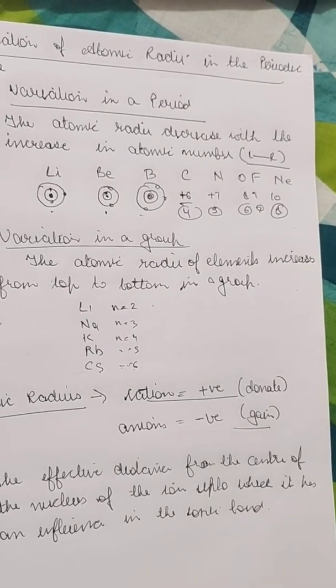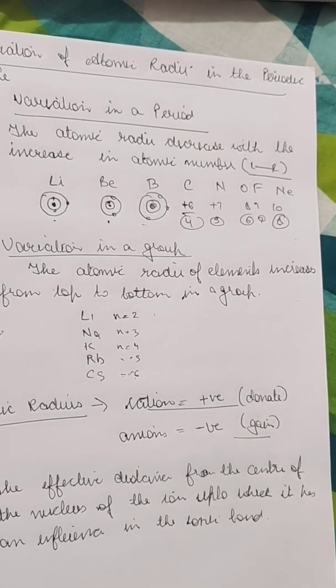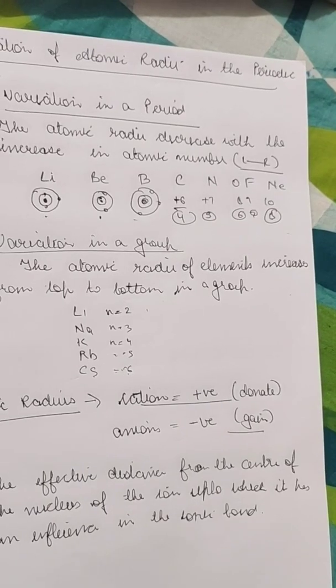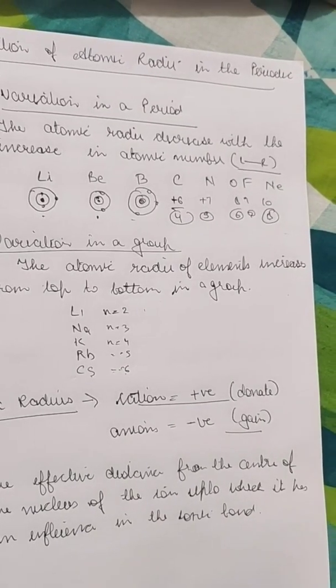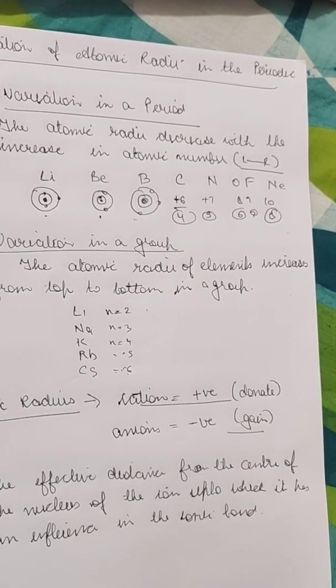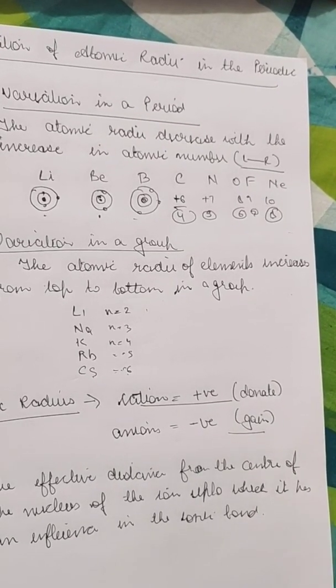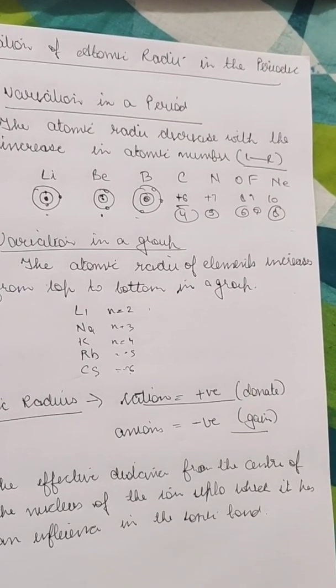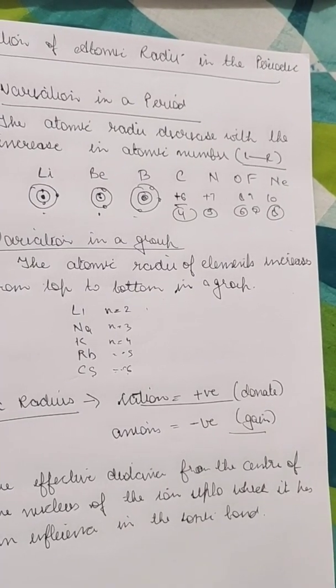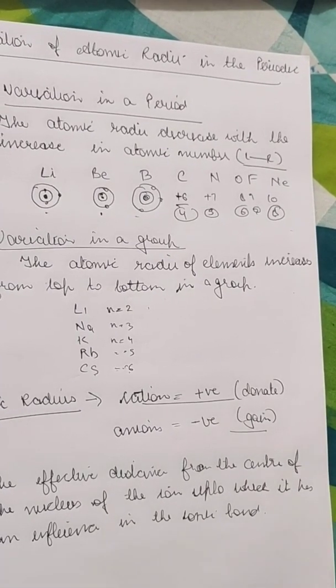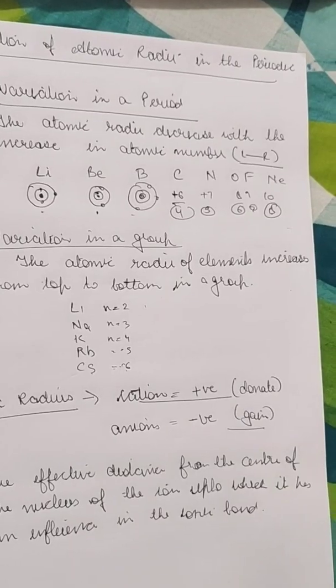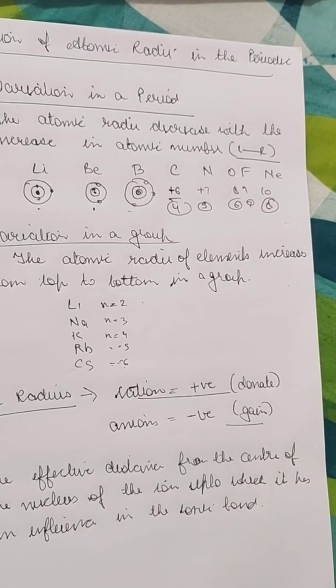So it is like sodium and chlorine. Sodium has a positive charge and chlorine has a negative charge, as sodium forms a cation and chlorine forms an anion. So this is measured by the internuclear distance, taken equal to the sum of the radii of the cation and the anion. So this is done like this.